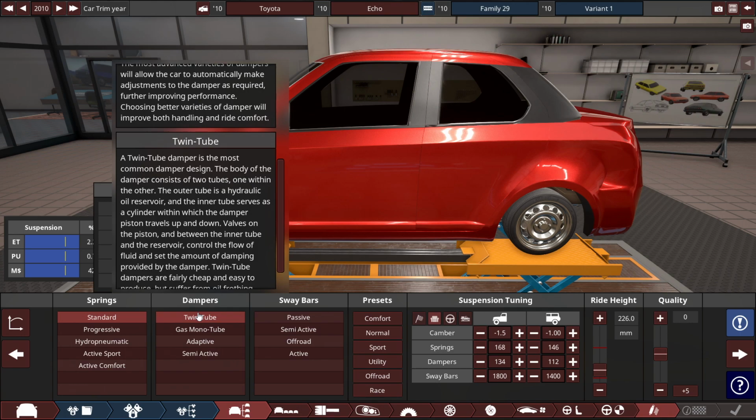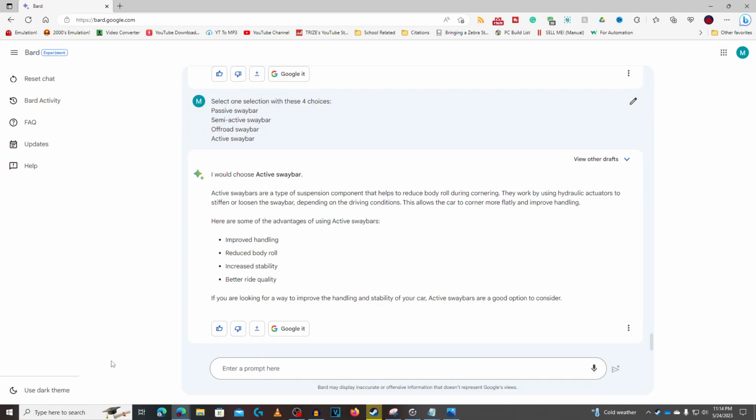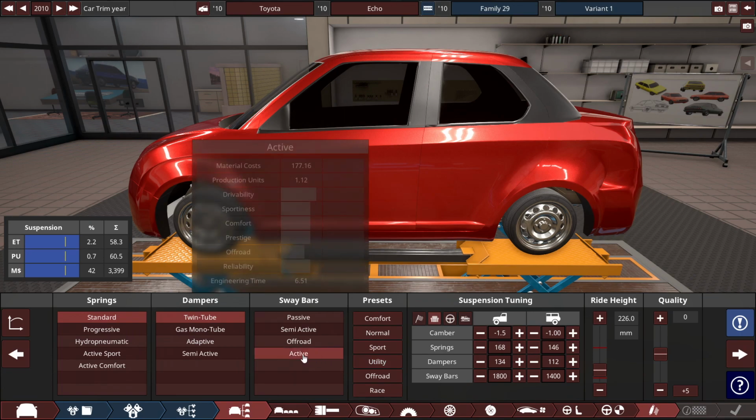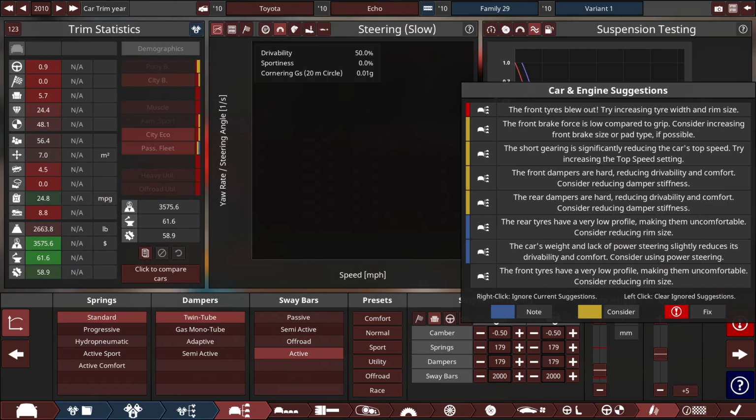With the type of sway bars, it just says front and rear, but not these 4. It appears it wants us to use an active sway bar for this car. Okay then, I was kind of thinking it wanted us to use active because it's so biased towards the best, the more expensive stuff, so active sway bars it is, with the type of suspension preset set, oh no, to